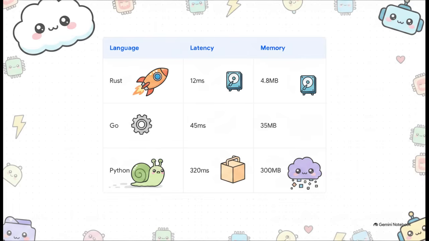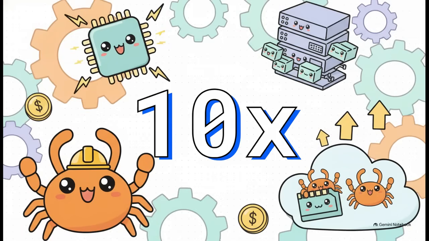Python gobbles up to 400 megabytes just to load the environment, while a pure Rust implementation needs less than 5 megabytes. 10 times. That's the magic number we keep seeing. Across multiple benchmarks, there is consistently a 10x improvement. 10x lower latency, 10x higher request throughput, and a 10x reduction in memory usage. When you're deploying AI agents at a massive scale in the cloud to run apps and websites, requiring 10 times less RAM and CPU instantly translates to drastically lower cloud hosting costs and vastly higher profit margins.